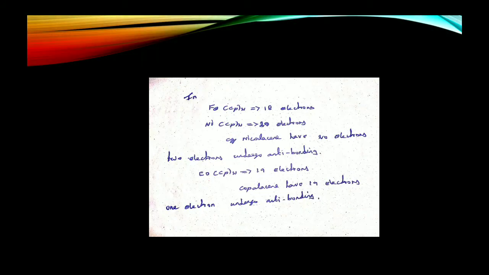For example, we know ferrocene is an 18 electron system, but nickelocene and cobaltocene have 20 electrons and 19 electrons. Then the remaining 2 electrons move towards antibonding orbitals. In cobaltocene, the remaining 1 electron moves to antibonding orbitals.